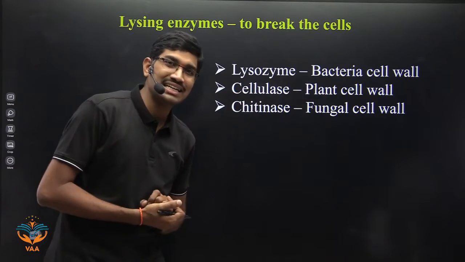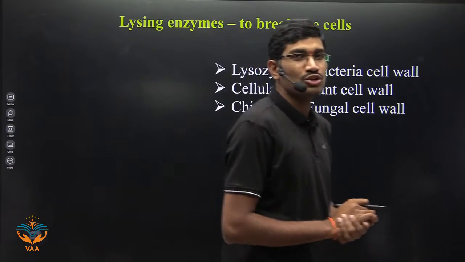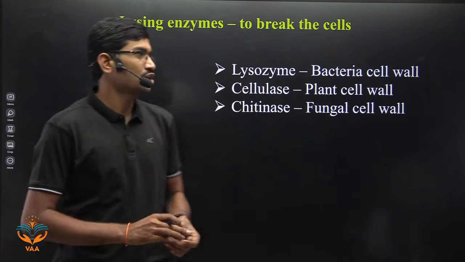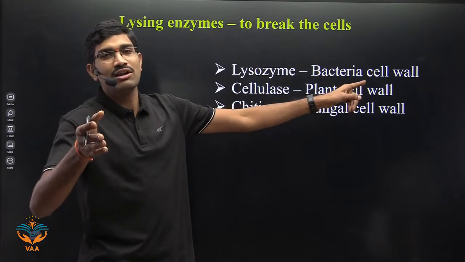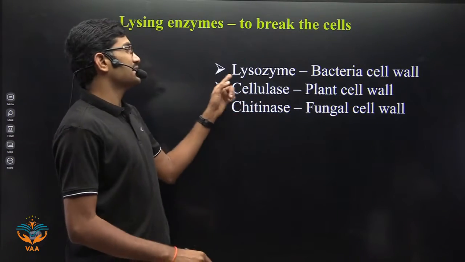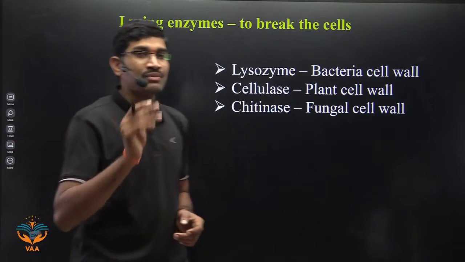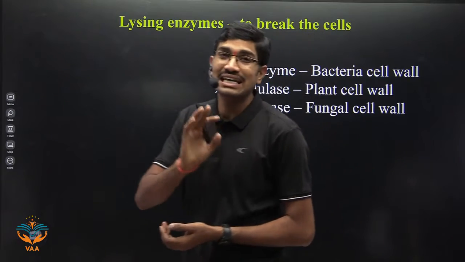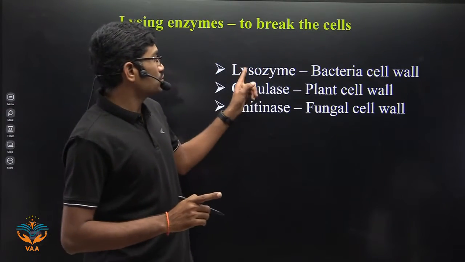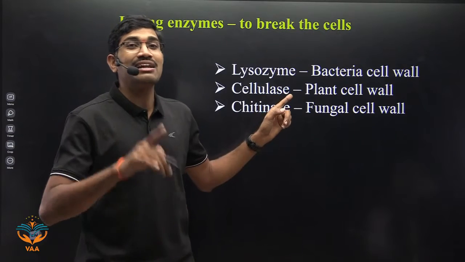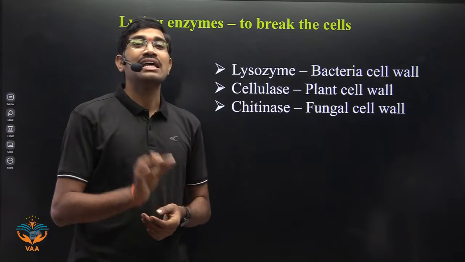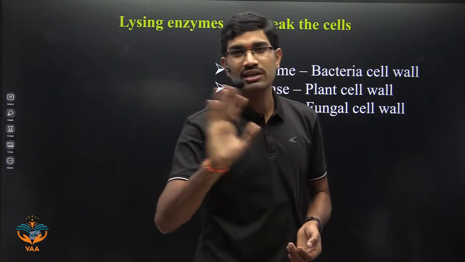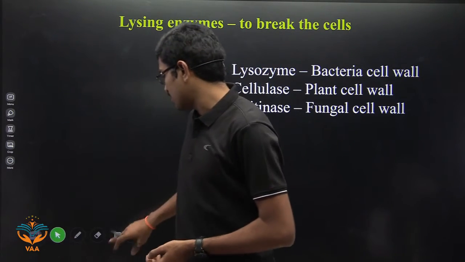In the case of bacteria, the bacterial cell wall is composed of peptidoglycan. Yes or no? Peptidoglycan. Already we studied in class 11th regarding this. To break the peptidoglycan cell wall, what is the enzyme that is required? It is lysozyme. Very, very important. Lysozyme is an enzyme that is required to break down the bacterial cell wall. Please remember, lysozyme is different and lysosome is different. Lysosomes are cell organelles in eukaryotic cells. We are not talking about lysosomes. I will write the spelling of this. Okay.